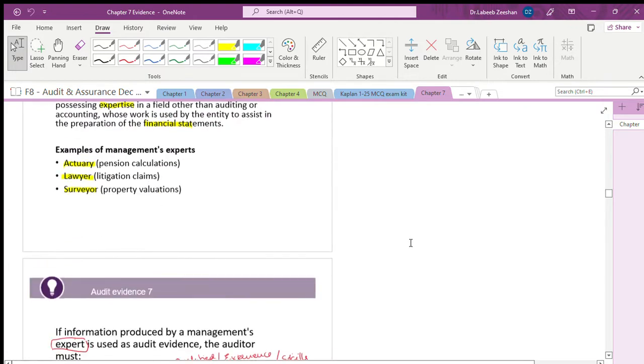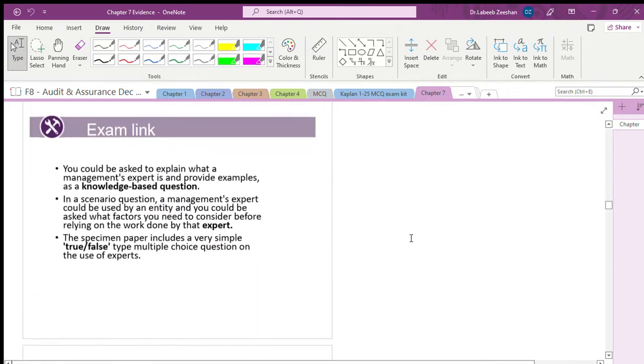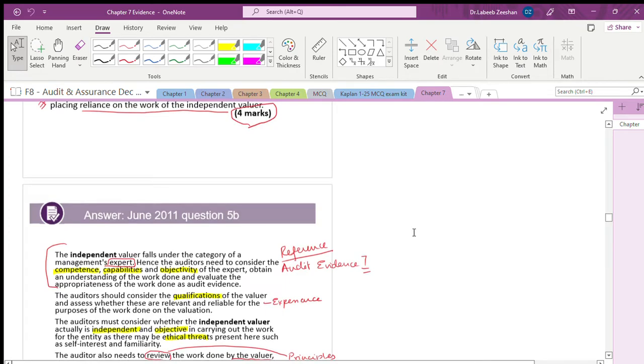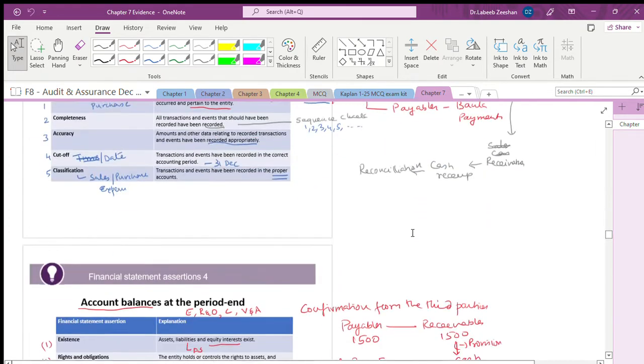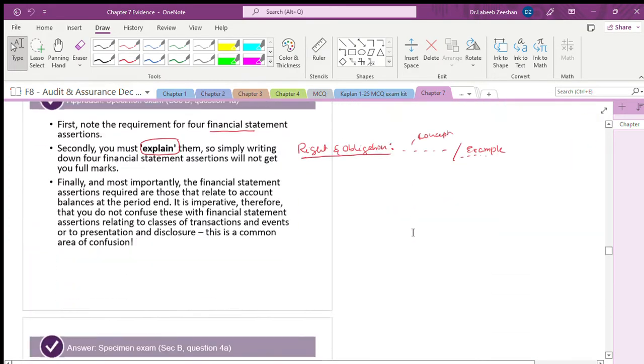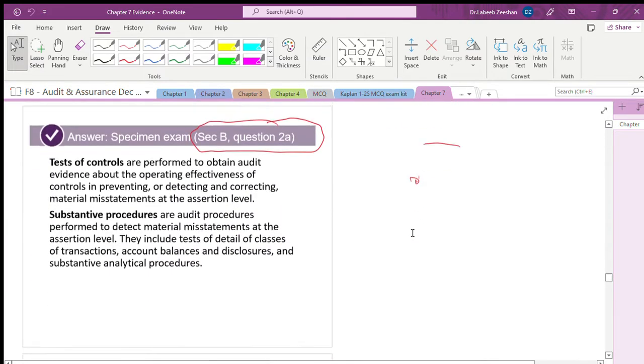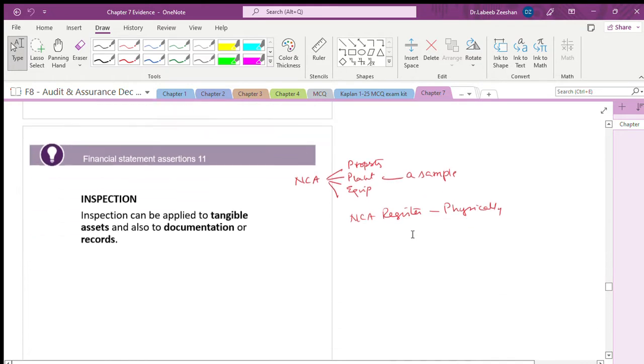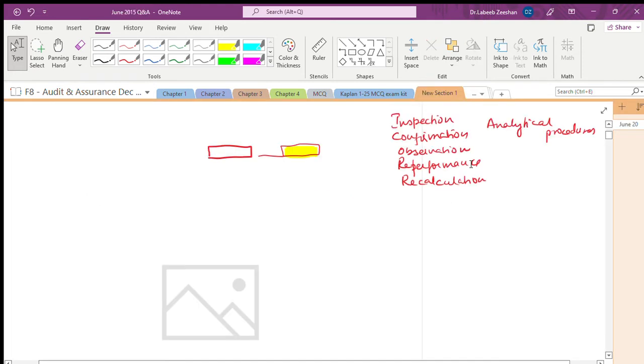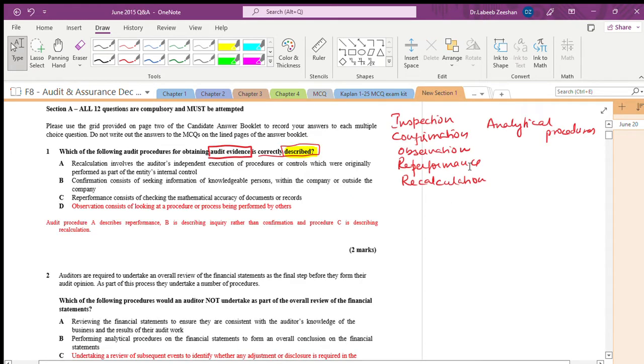We want to know where we have done the recalculation descriptions. These are balances, test of controls.